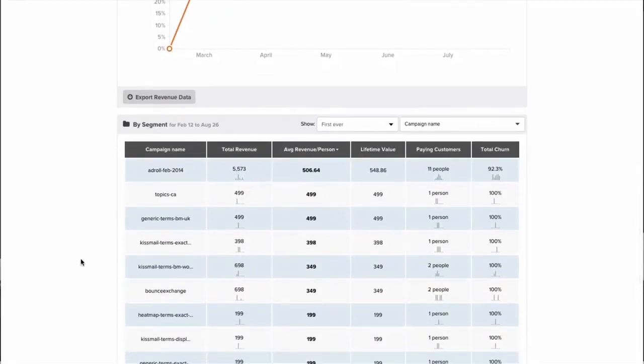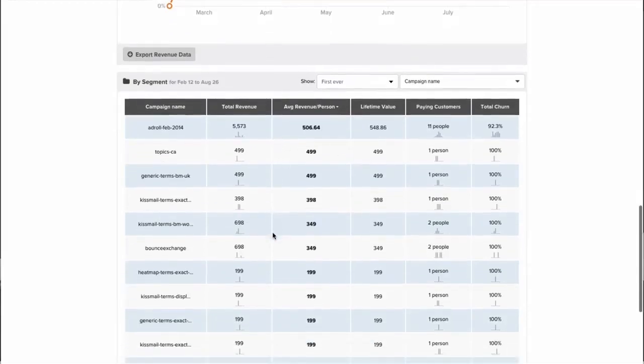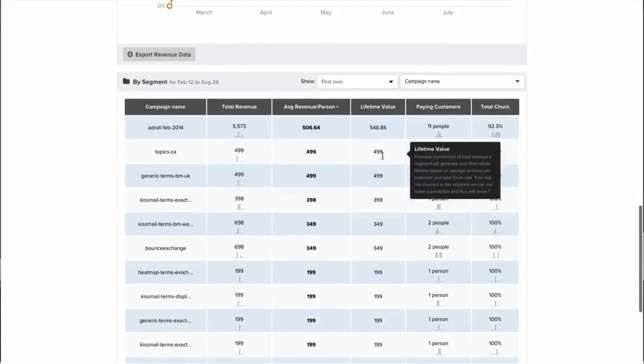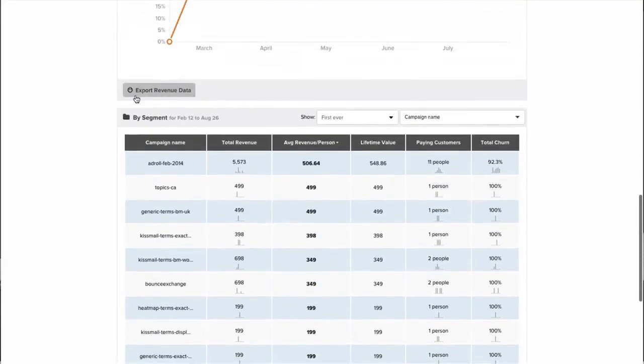In this case, this ad roll campaign we ran has an extremely high revenue per person. It looks like it's contributed the bulk of our total revenue, and it has the highest lifetime value. So of all the campaigns we're running, this is actually performing the best. Even though it has a ridiculously high churn rate, it's still doing better than all the other initial campaigns we're running.